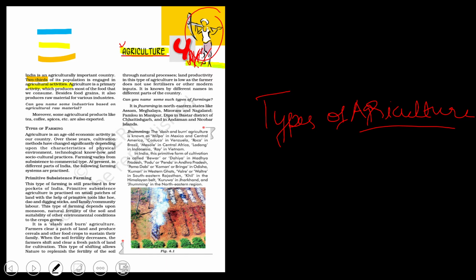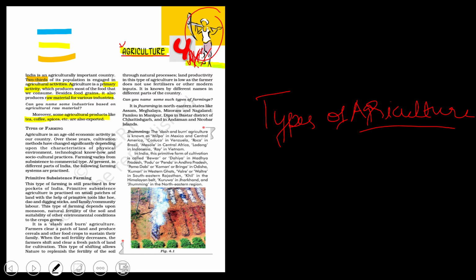Now, agriculture is a primary activity, as I said, which produces most of the food that we consume. Besides food grains, it also produces raw material for various industries. Moreover, some agriculture products like tea, coffee and spices are also exported. So can't you say agriculture is the basic thing for a country? Yes, it is very important for a country.